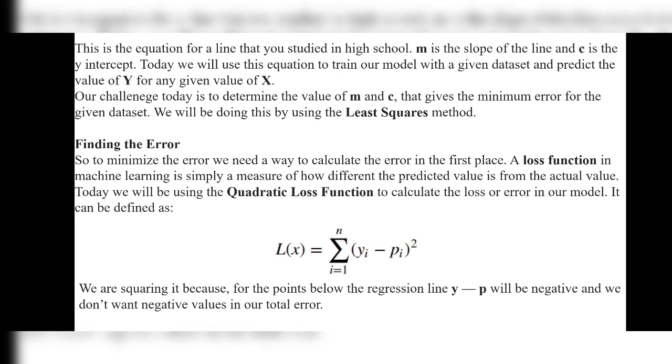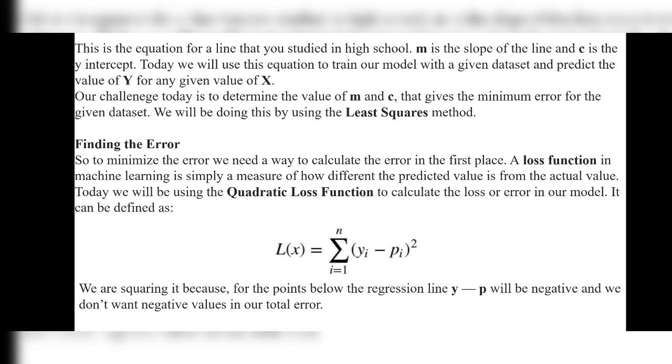Today we will be using the quadratic loss function to calculate the loss or error in our model. It can be defined as L of x is equals to summation i is equals to 1 to n, that is (yi minus pi) square.